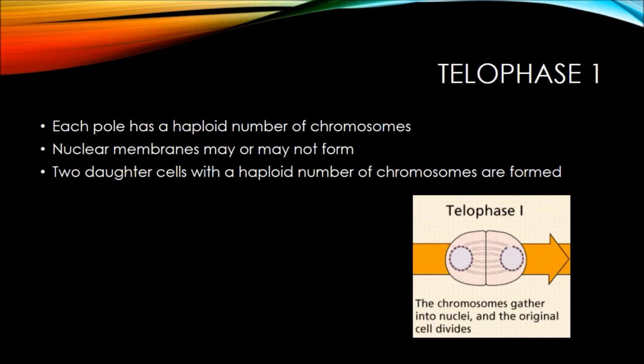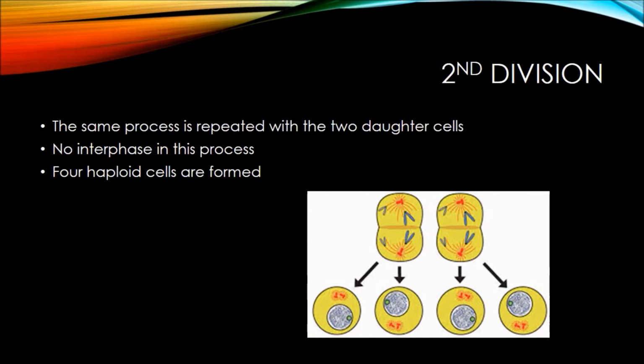Telophase 1. In this final phase of the first division of meiosis, each pole has a haploid number of chromosomes, and nuclear membranes may or may not form. Two daughter cells with a haploid number of chromosomes are formed after this. Second division. The same process which happened in the first stages of meiosis is repeated with the two daughter cells, and in this there is no interphase, and 4 haploid cells are formed.